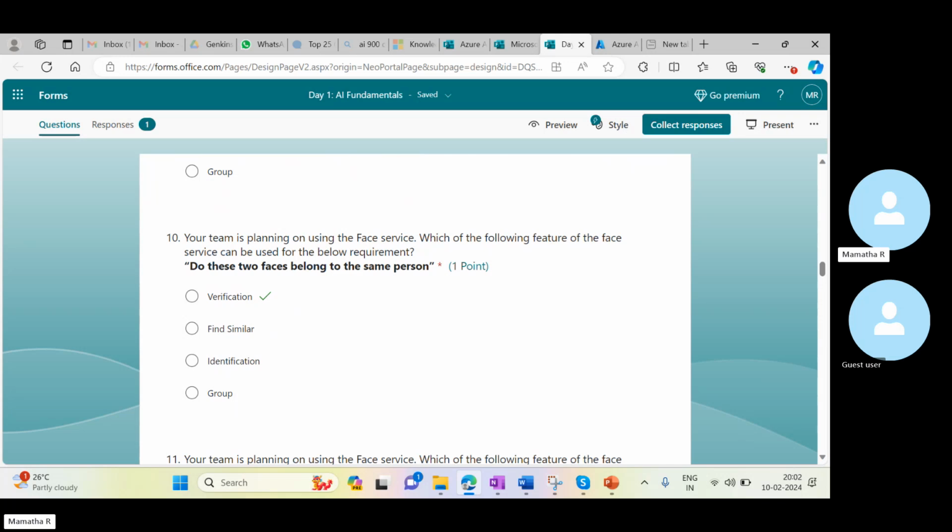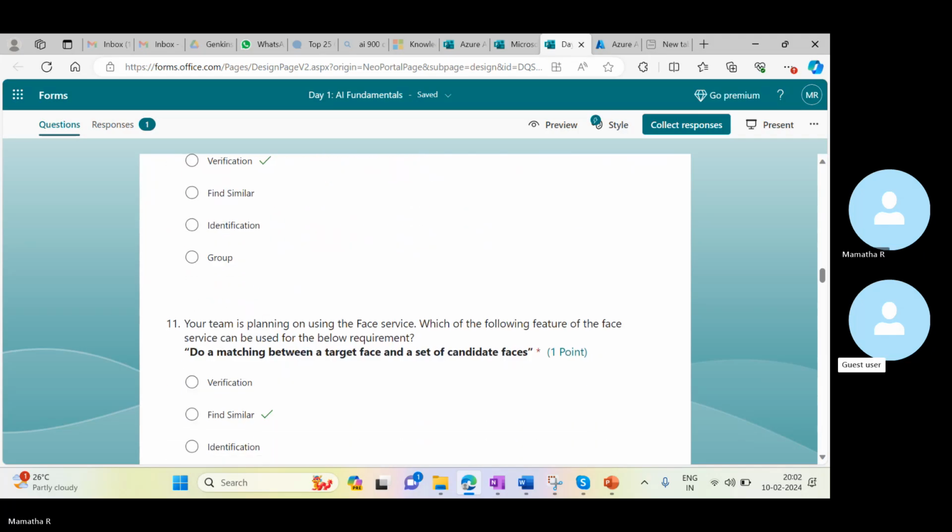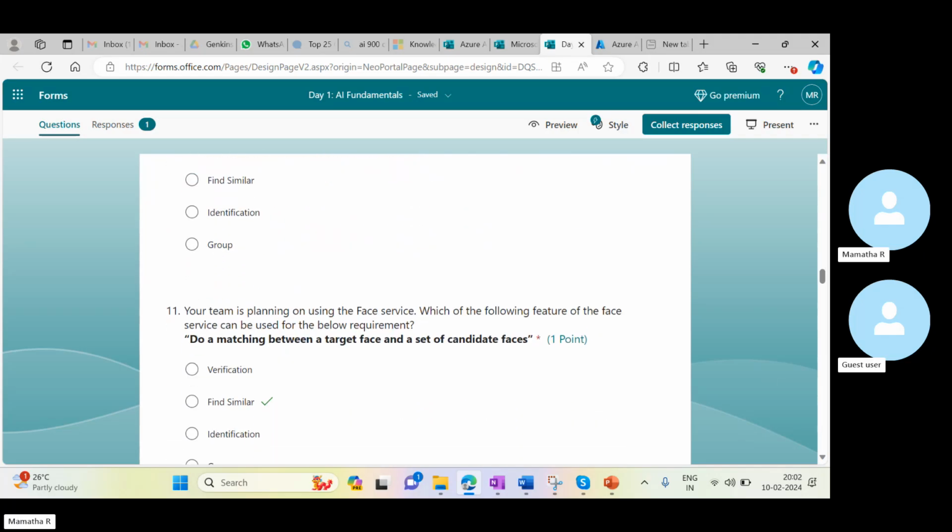Your team is planning to use the face service. Which of the following features of the face services can be used for the below requirement? Do these two faces belong to the same person or not? So what exactly can we do here? Verification, yes, verification only. We need to verify whether the given features belong to that particular person or not.